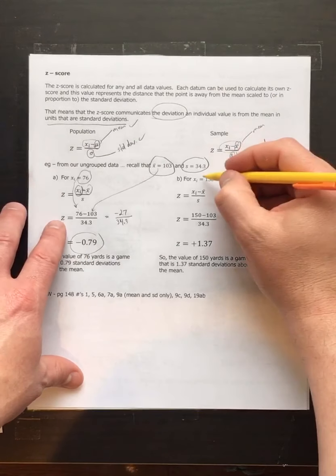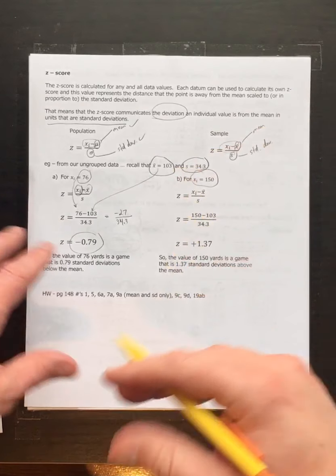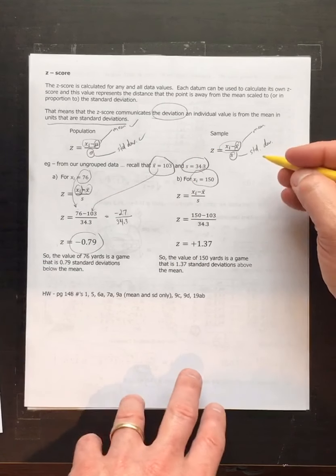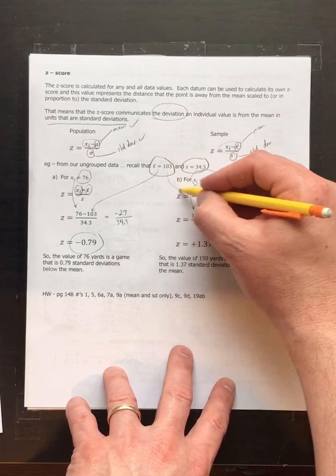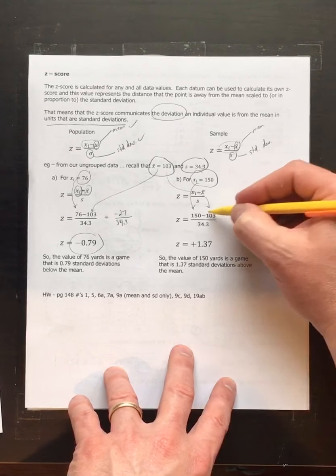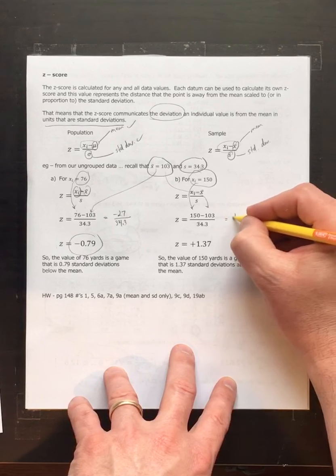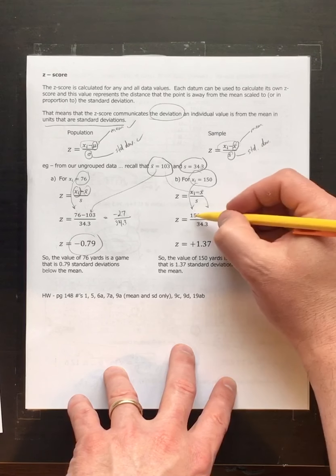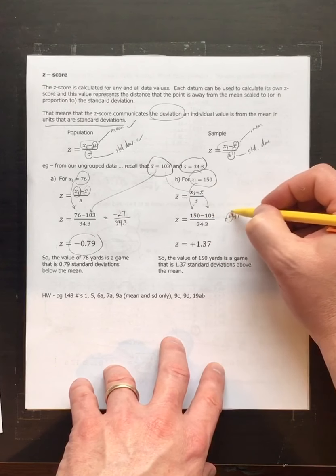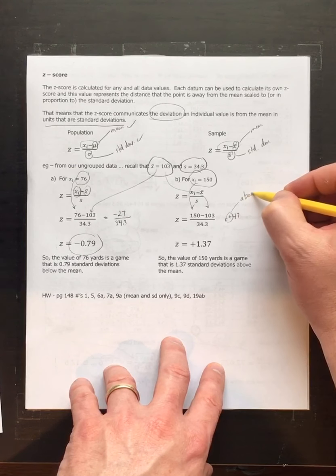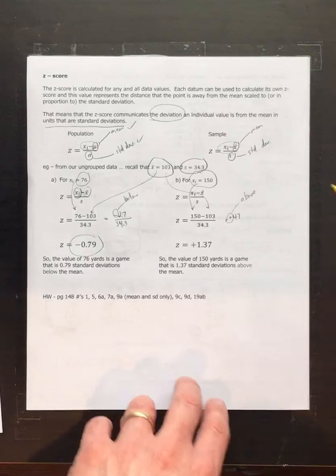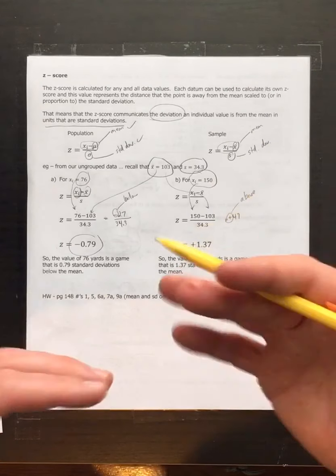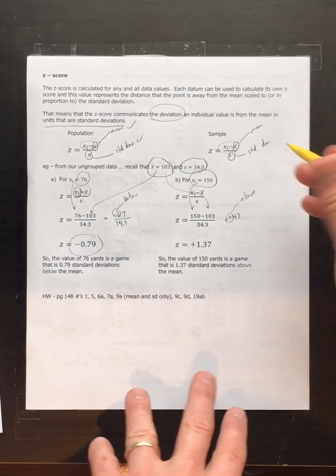Let's try another one. This is another game where he got 150 yards, so he did much better. He got more. In this case, you would take the 150 and you would subtract the mean, and that's going to be 47. Notice how it's a positive 47, 150 minus 103. The positive means it's above. The negative before meant it's below. So in this calculation, the 150 is above. He's above average.